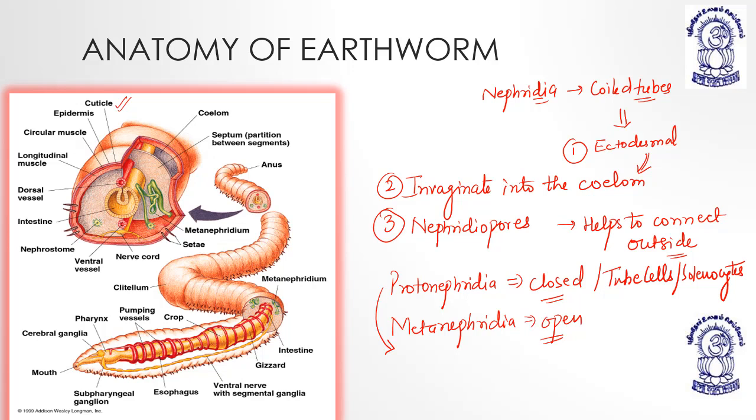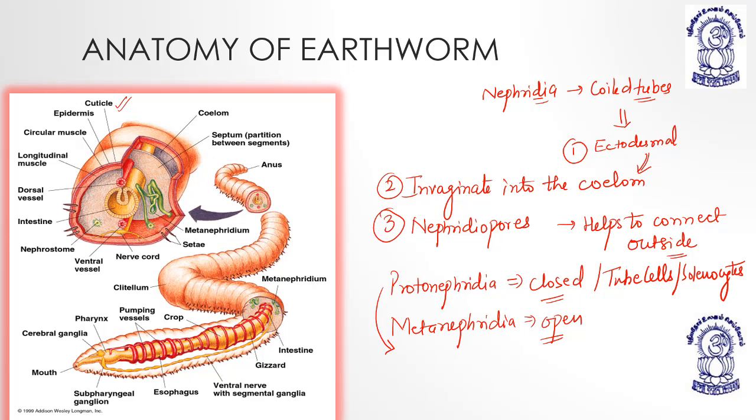So the flame cells are in the flatworms. In case of roundworms, we got to see the renette cell, which was H-shaped. That was basically a form of protonephridia, but we cannot call it protonephridia, because nephridia evolve under the annelidans, right?